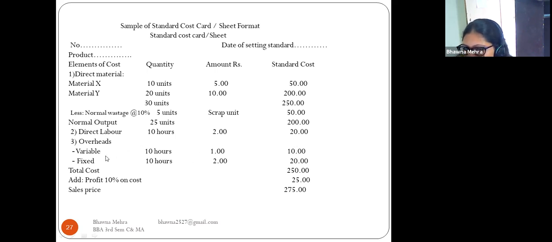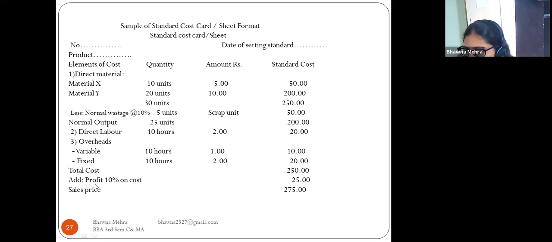Overhead, the variable overhead and the fixed overhead, 10 hours and 10 hours, both variable and fixed, and the amount for variable is ₹1 and for fixed is ₹2. When we multiply it, there is a standard cost of 10 and a standard cost of 20. Now we have to calculate the total cost, which is 250.